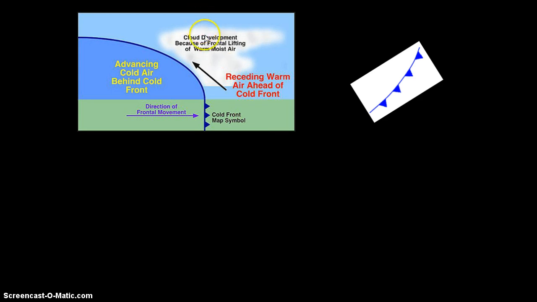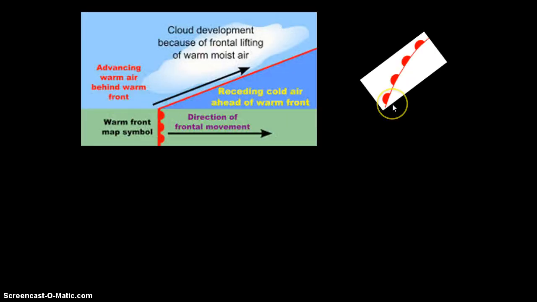And so what happens is that we start to see that there's warm, moist air that gets forced up, and a lot of times this results in clouds or rainy conditions. So a cold front is a larger air mass of cold air that's going to overtake the warm air. This over here is the symbol on a weather map for a cold front. The next one is a warm front. Again, you see that the direction is moving this way.